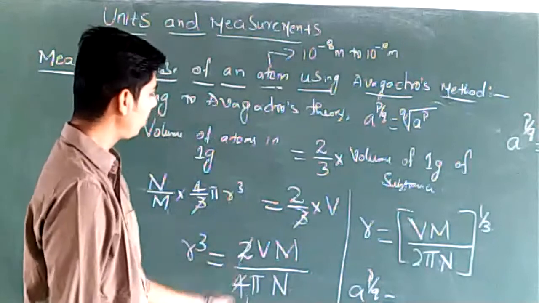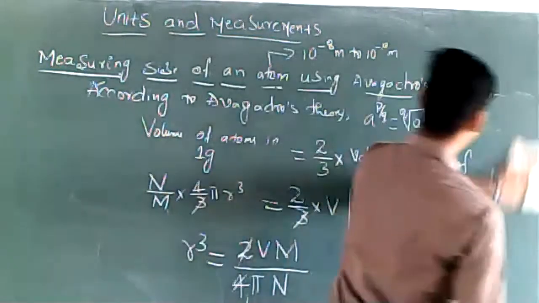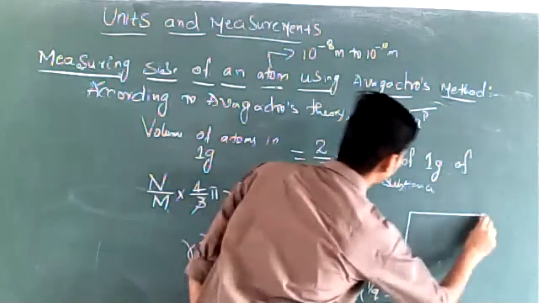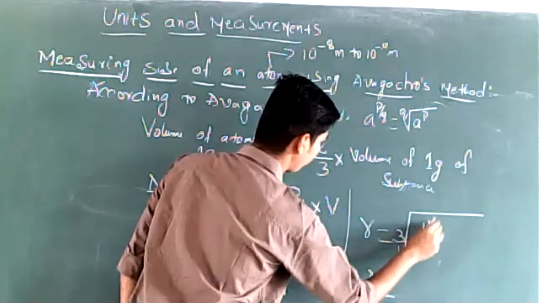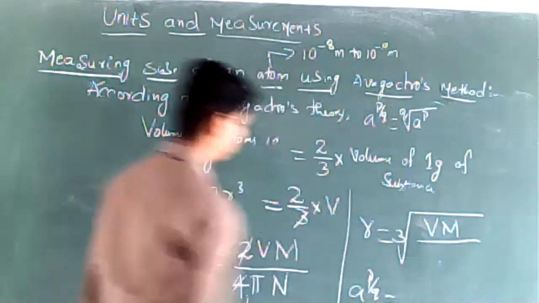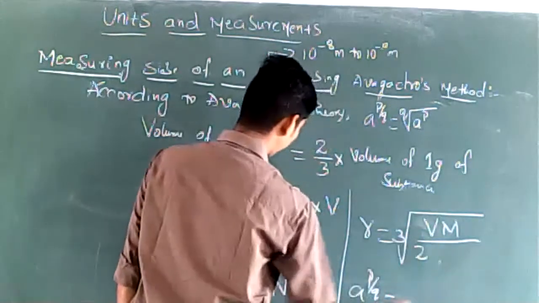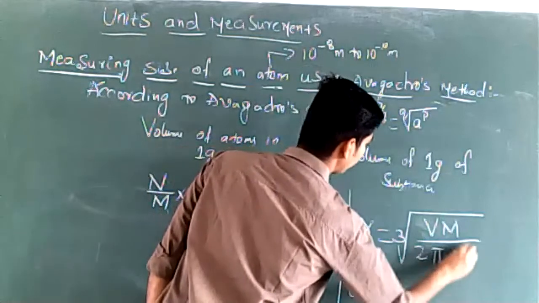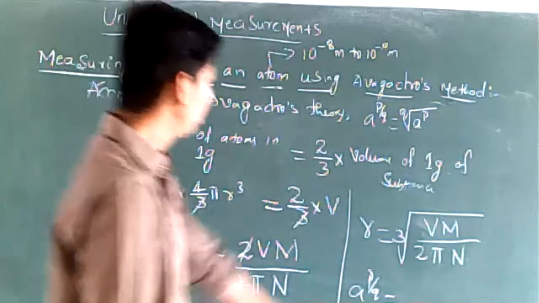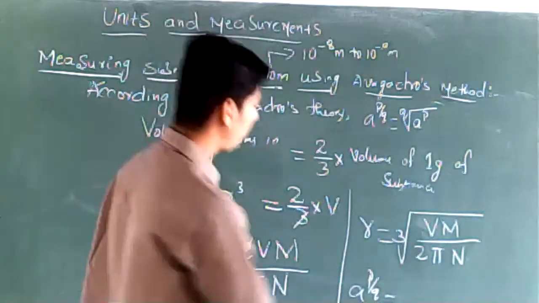So r must be equal to cube root of this value. R equals cube root of Vm divided by 2 pi n.